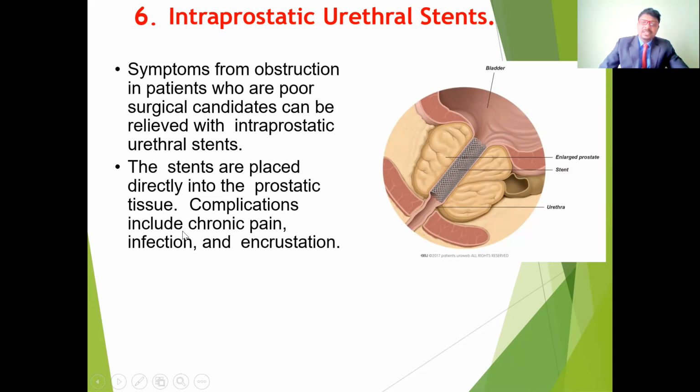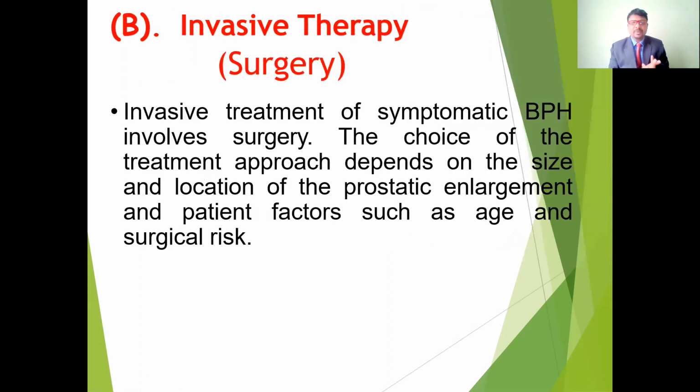Symptoms from obstruction in patients who are poor surgical candidates can be relieved with intraprostatic urethral stents, which help remove the obstruction. The stents are placed directly into the prostatic tissue, and complications include chronic pain, infections, and encrustation. These are the more common problems, because if any extra foreign material is placed in our body, it can give complications. The patient may get infections or hematuria. These are the complications of intraprostatic stents. These are the minimally invasive surgical procedures.